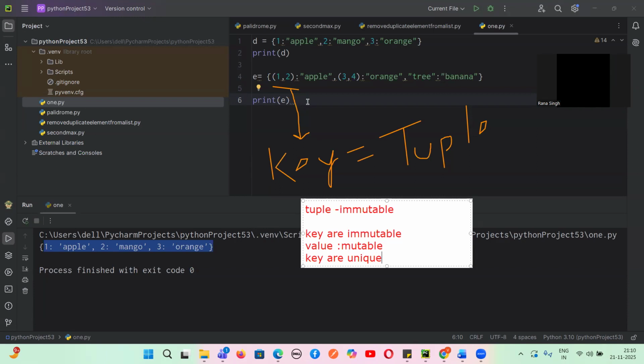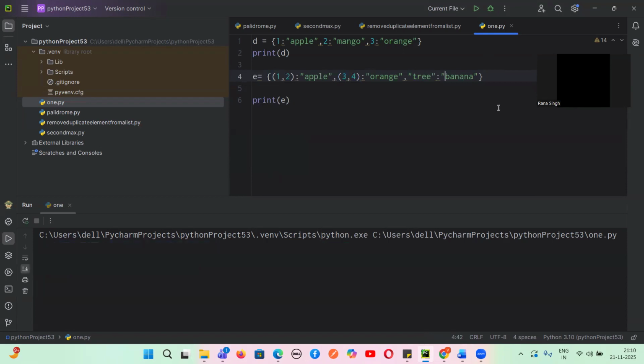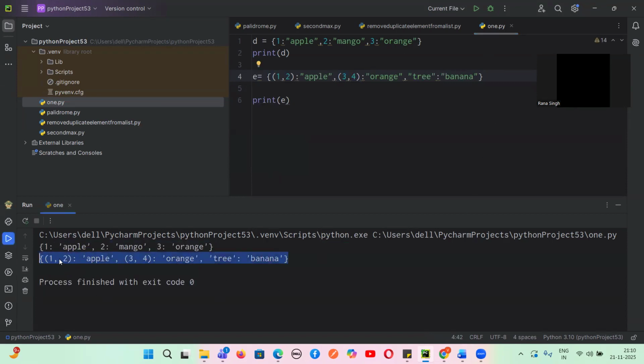So what will be the output, guys, according to you? Will it get executed? This is a tuple, which is an immutable data type. Its value is apple. This is again a key, which is an immutable data type. Its value is orange. This string is again the third key. It is again immutable, and this value is banana. Will it get executed, guys? Yes, this will get executed. This is the key, this is the value. Any doubt, guys, here?